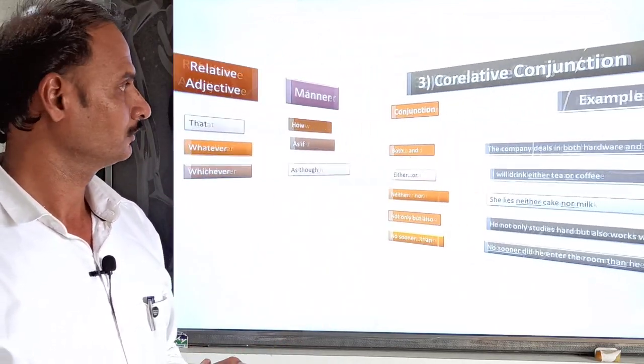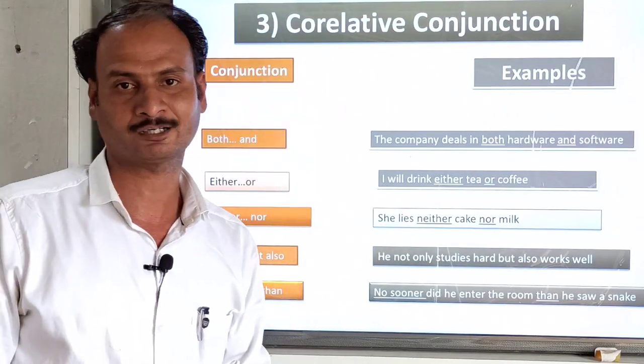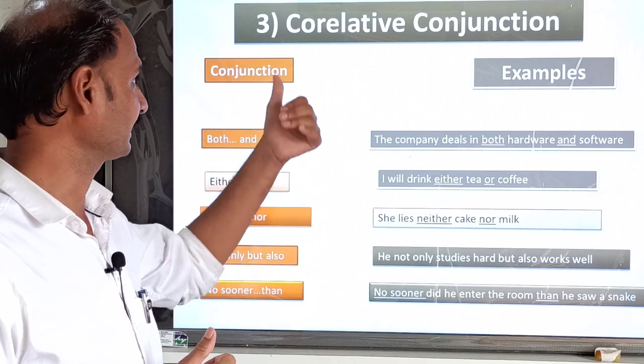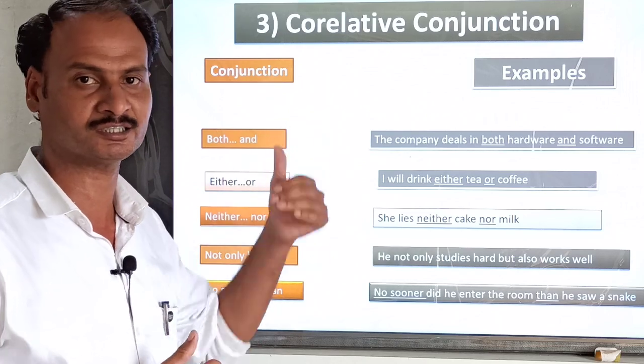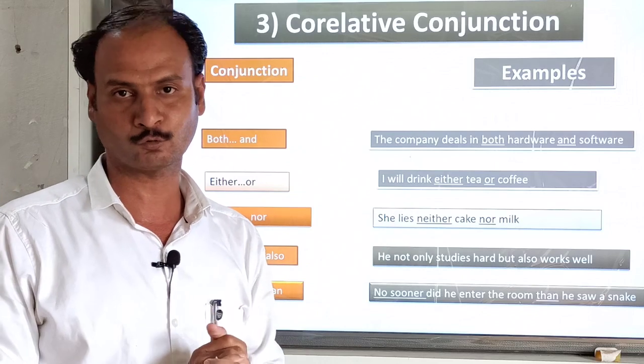Next, dear students, this is the last part of conjunction, that is correlative conjunction. This is the third type of conjunction, correlative conjunction. So what is meant by correlation?